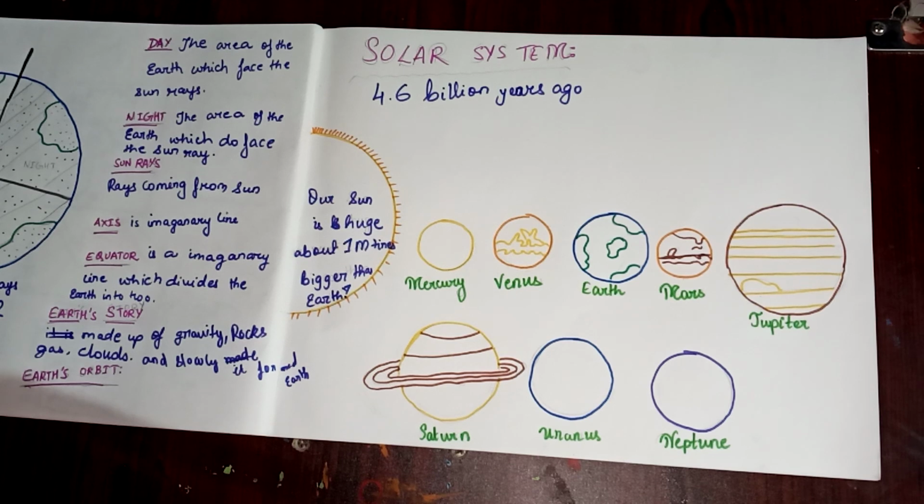And when the water was there, the trees started. Then when the trees came, new species started, like life on Earth started, like bacteria were produced. And then when the bacteria were produced, many animals were also produced. And when the animals came, then dinosaurs came, as per the scientists' thinking. I'm not saying that this is the exact thing, but that's what scientists think, as we know from science.